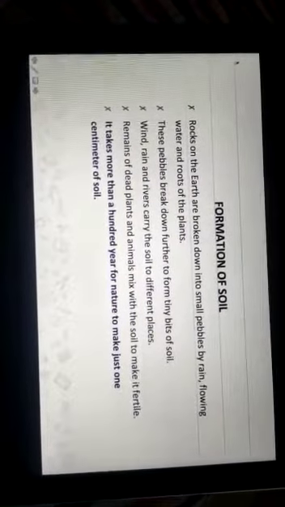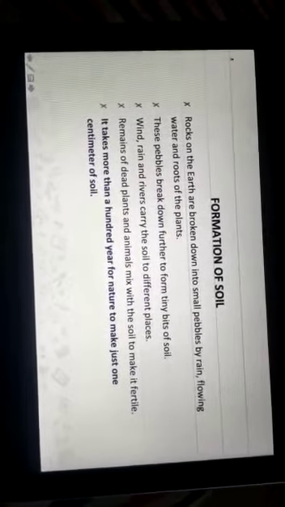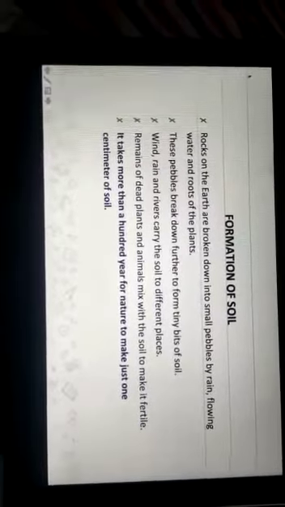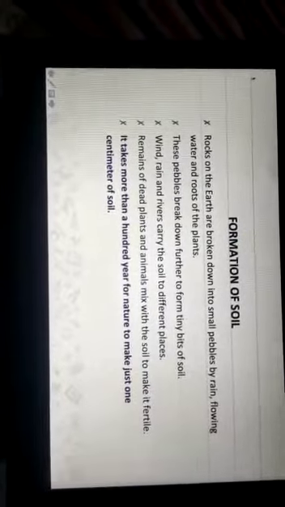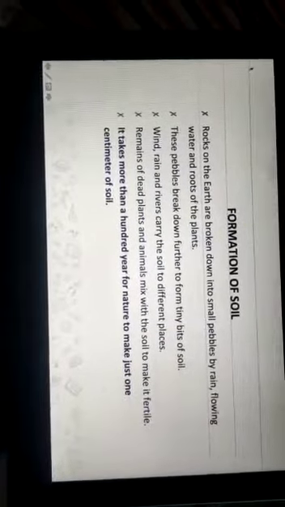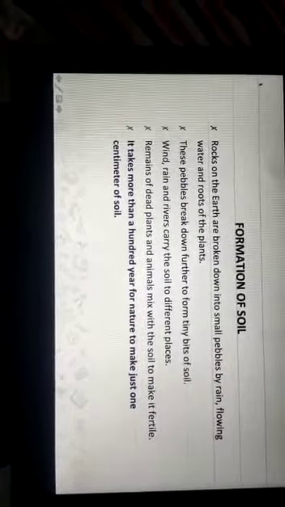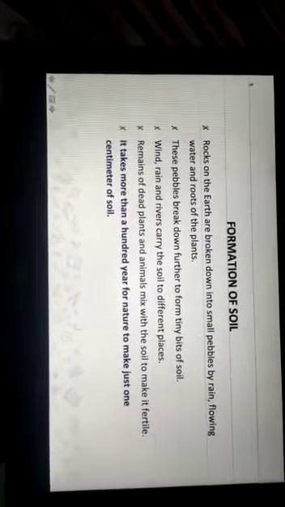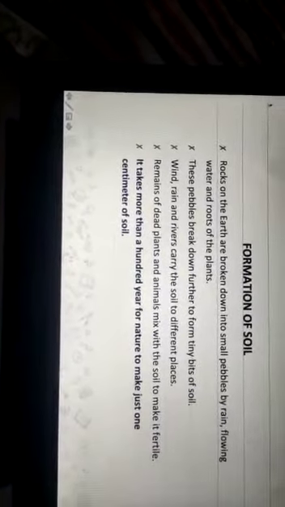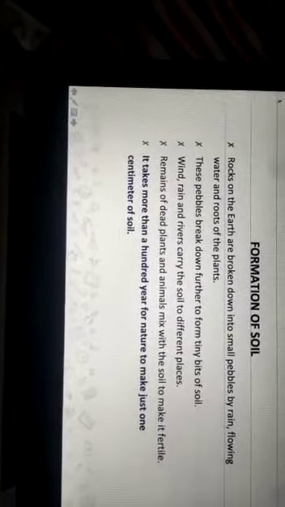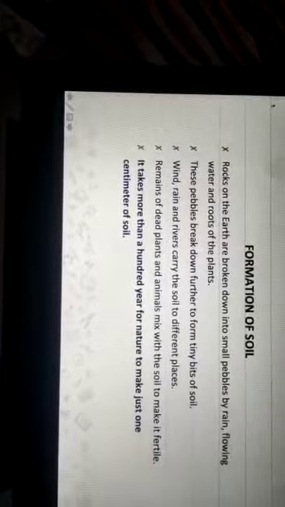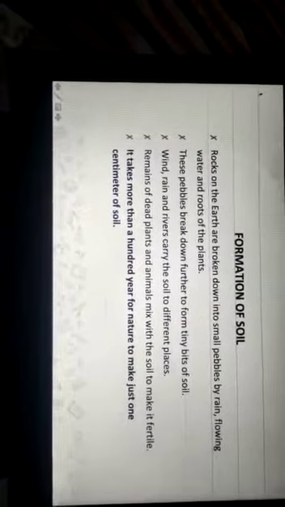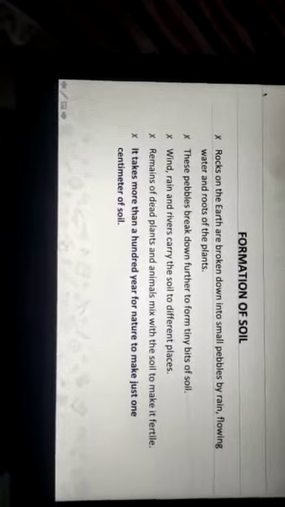These pebbles break down further into tiny bits of soil by wind, and that soil is carried by wind, rain or rivers to different places.